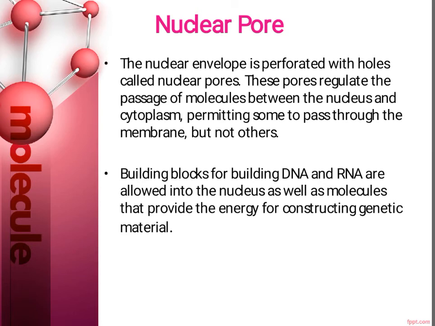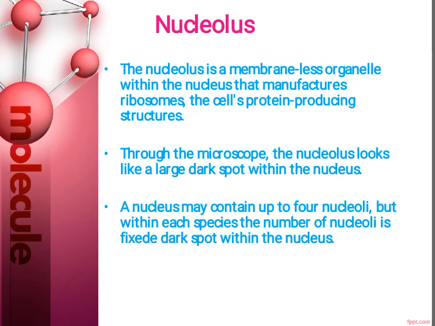Each pore is surrounded by an elaborate protein structure called the nuclear pore complex, which probably selects large molecules for entrance into the nucleus. So this is the information about the nuclear pore. Now we will proceed with the third part of the cell nucleus, and it is called the nucleolus.